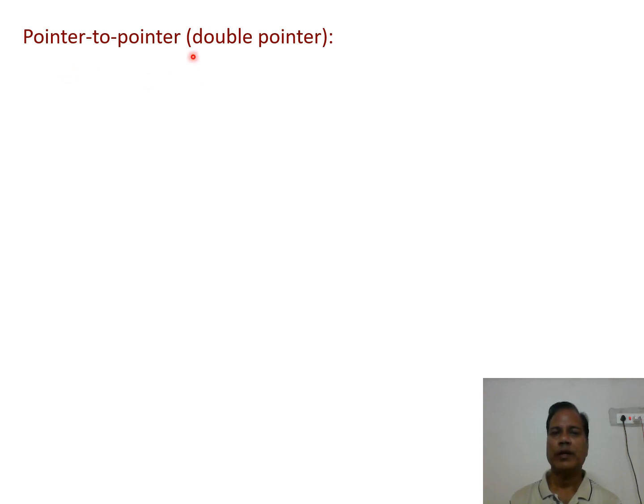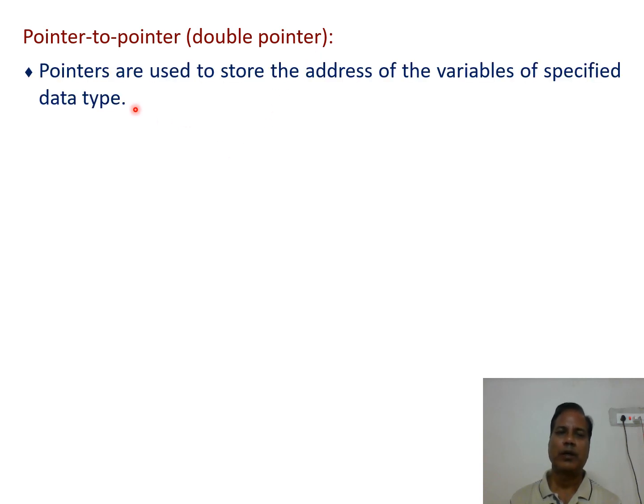Pointer to pointer, called double pointer. So what is the meaning of pointer to pointer? Pointers are used to store the address of variables of the specified data type.